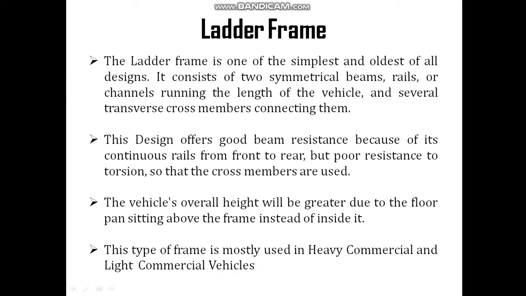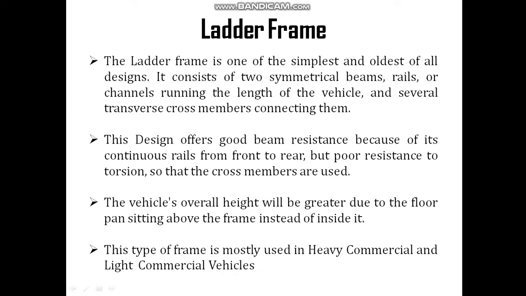It consists of two symmetrical beam rails or channels running throughout the length of the vehicle and several transverse cross members connecting them. This ladder frame offers good beam resistance because of its continuous rails from front to rear, but poor resistance to torsion.